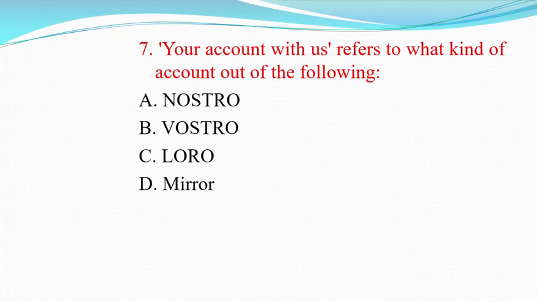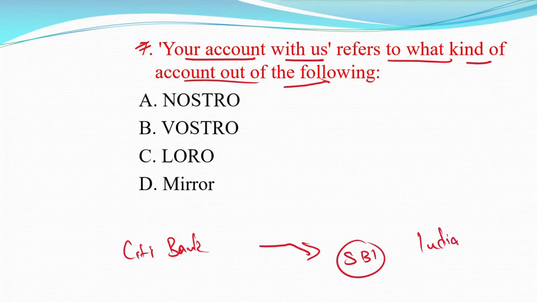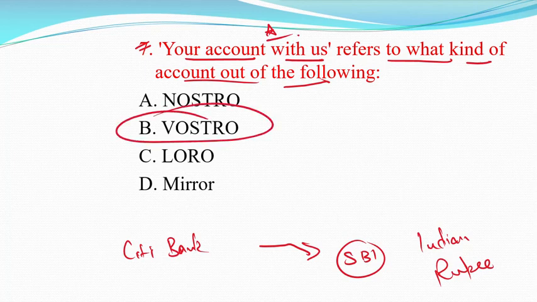Question number 7: your account with us refers to what kind of account out of the following? Like Citibank opened an account with the SBI. Here Citibank opened an account with the SBI in Indian rupees. That is basically known as your account with us. So it is known as vostro account, and option B is the correct answer.